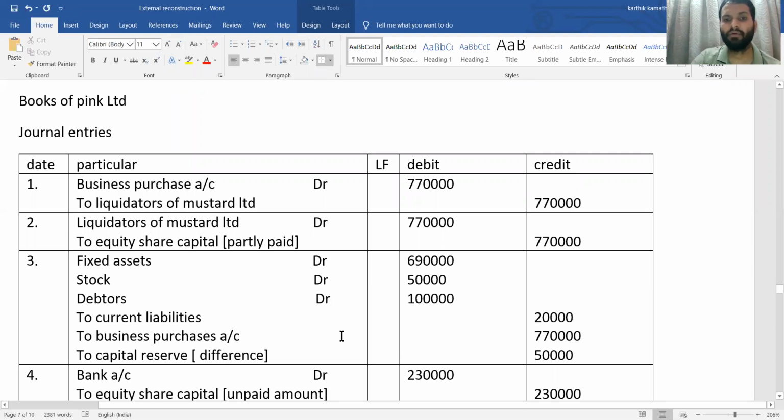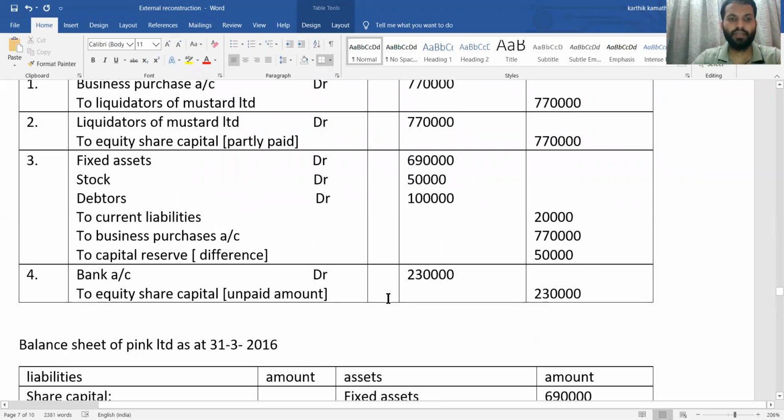So here what happens, debit side information is more than the credit side information. Since debit side is more, here you will get capital reserve. This capital reserve is to be shown in the liability side of the balance sheet. That amount will be 50,000. Difference amount is 50,000. Then the bank account to equity share capital account, why we are passing this journal entry?